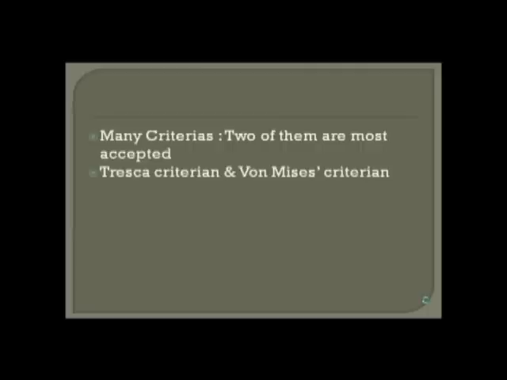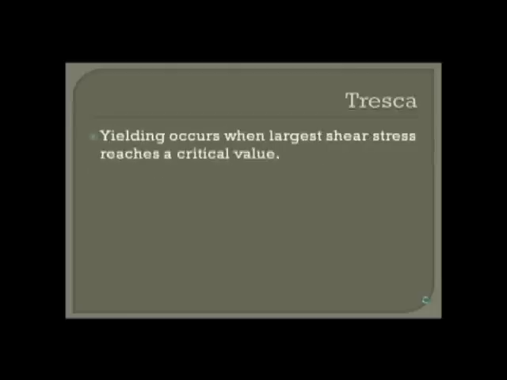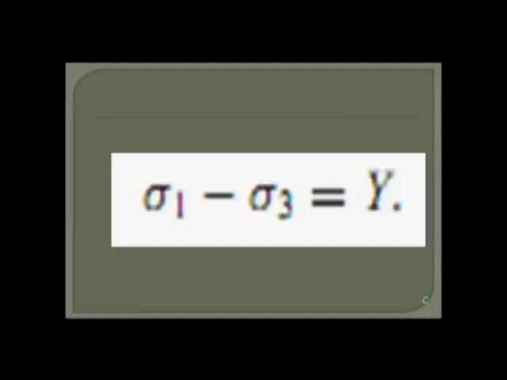So let's talk about Tresca criterion. What is Tresca criterion? According to Tresca criterion, yielding will occur when the largest shear stress reaches a critical value, i.e. sigma 1 minus sigma 3 equals C. C is some constant, meaning the critical value. If this largest shear stress reaches the critical value, then material will yield. This is the postulate of Tresca. This is Tresca criterion.